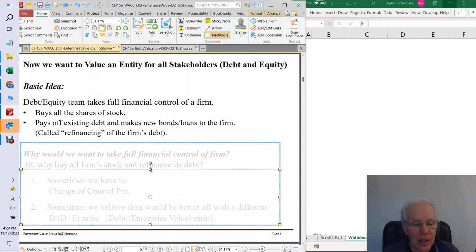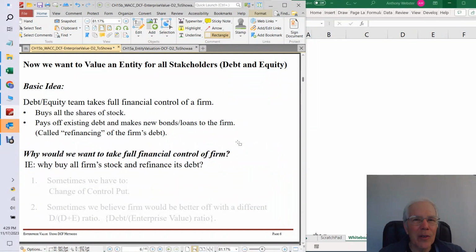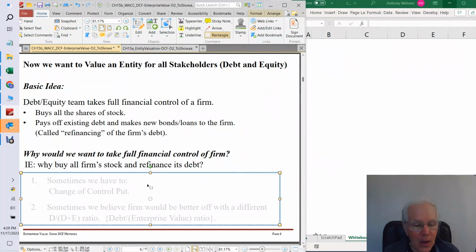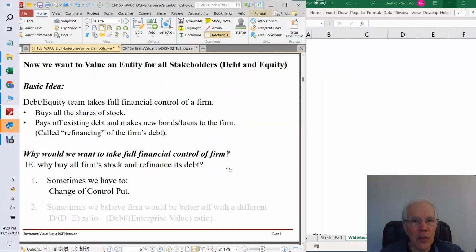You might want to know, why would we want to do this, and why would shareholders care about this? Well, there are two big reasons. The first one is sometimes we have no choice in a situation where there's a change of control put. What usually happens with bonds and loans is that the lender, who would be the bondholders or the bank, puts into the contracts that if there's a change of control, then all of the debt becomes due and payable right away.